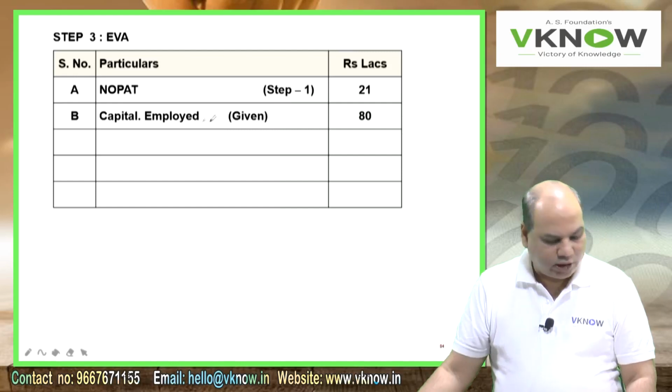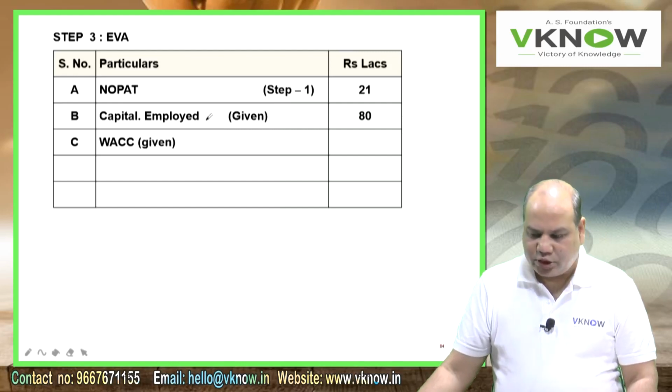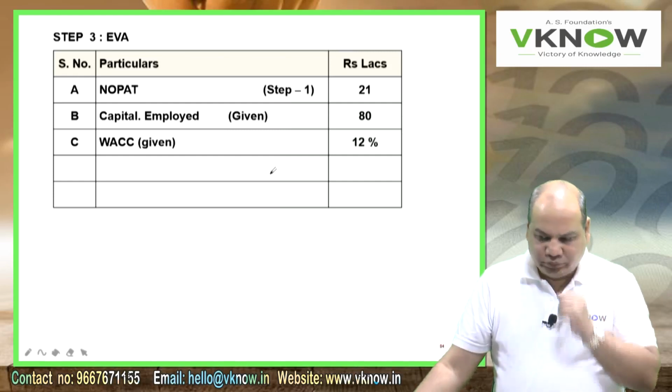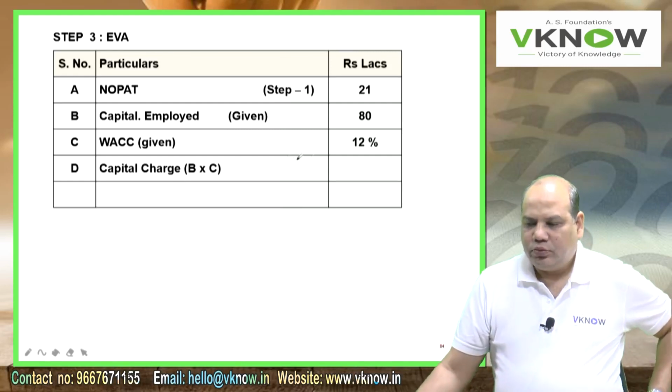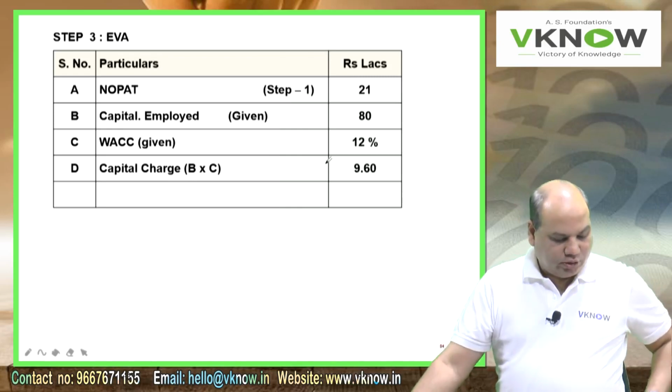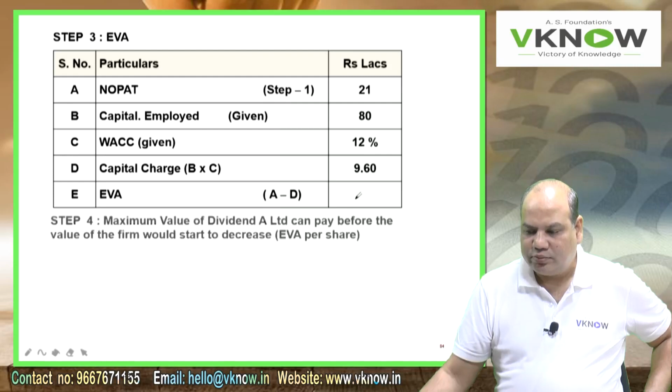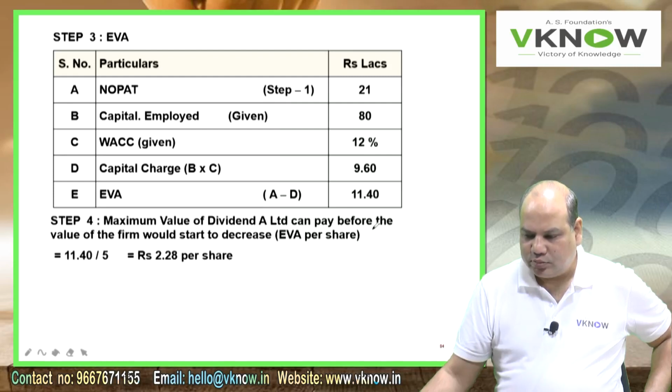It is given, capital invested 80. WACC is also given, 12%. Capital charge 9.60, that is B into C. Therefore, EVA is A minus D, how much? 11.40. EVA 11.40.